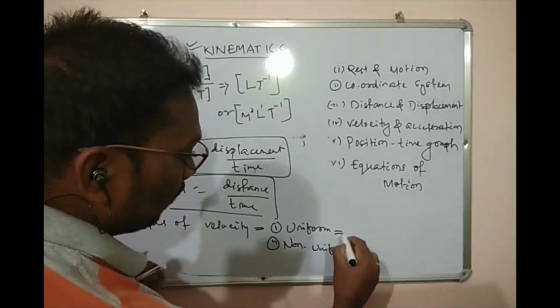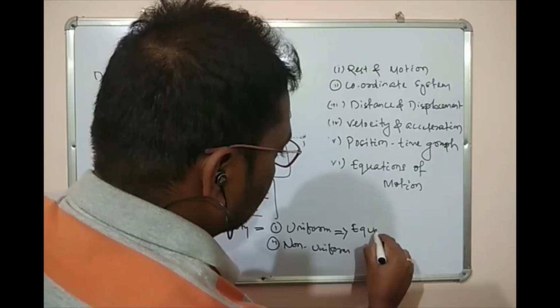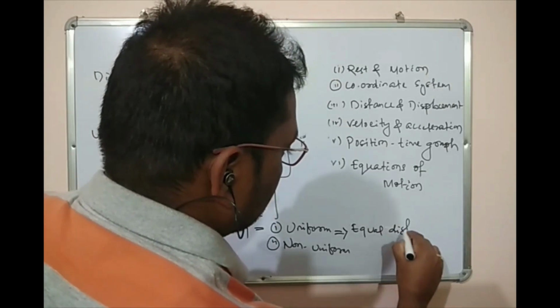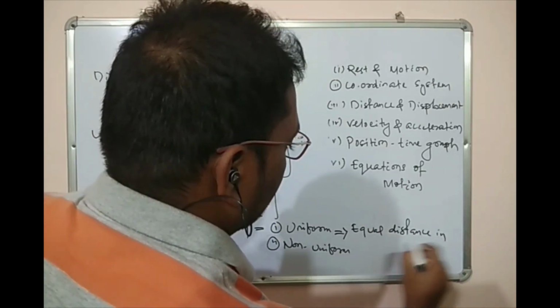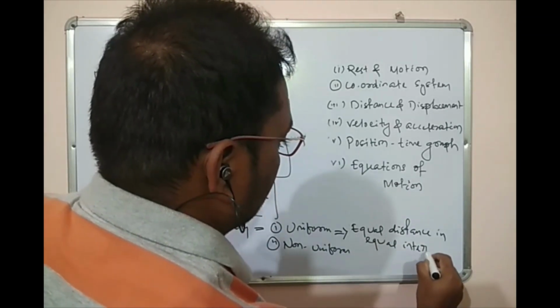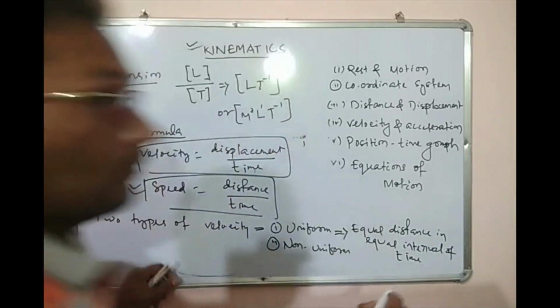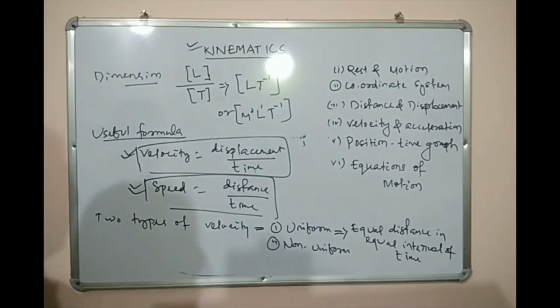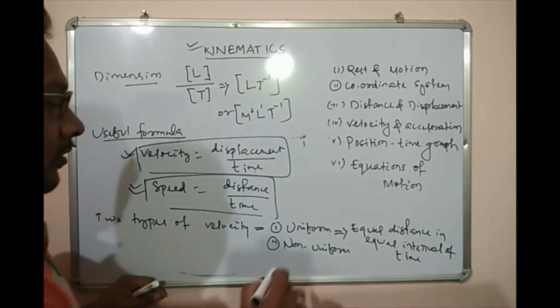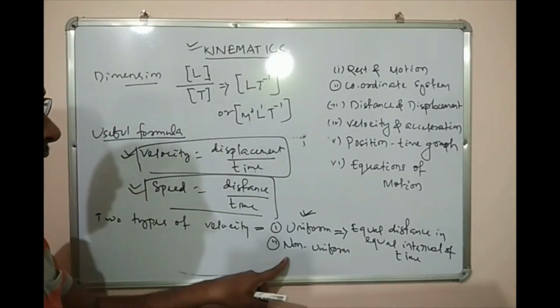If the body covers equal distance in equal intervals of time, then the velocity of the body is said to be uniform velocity.